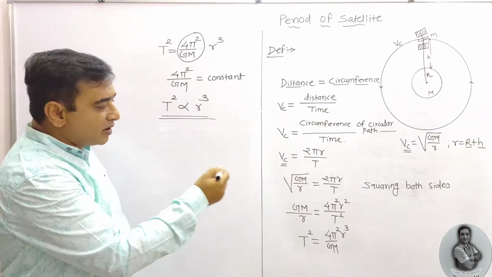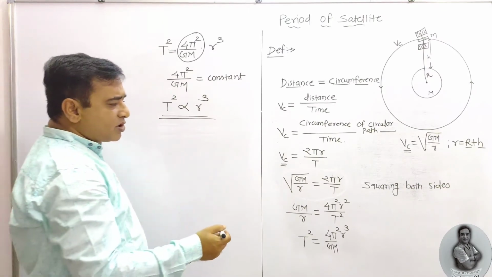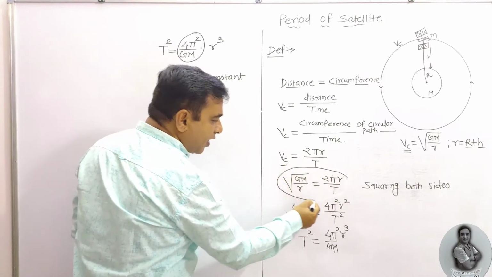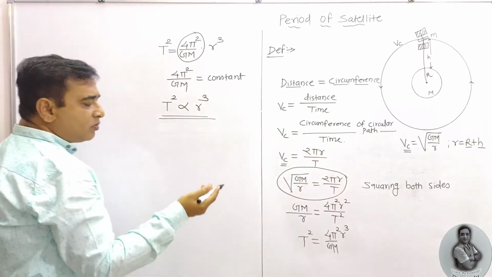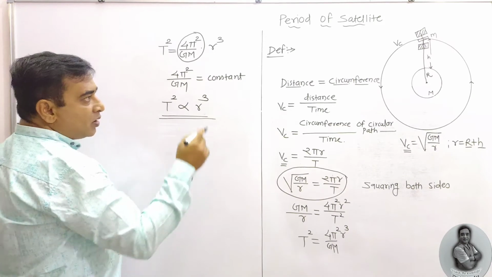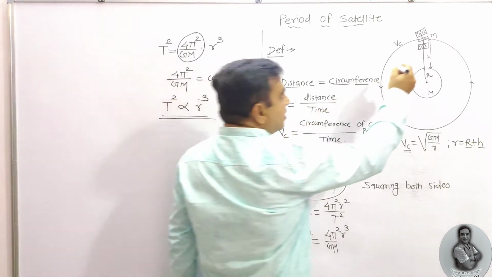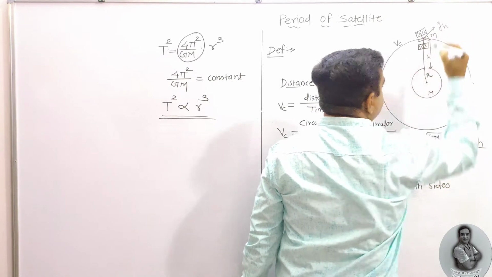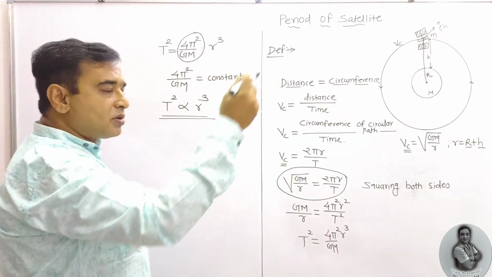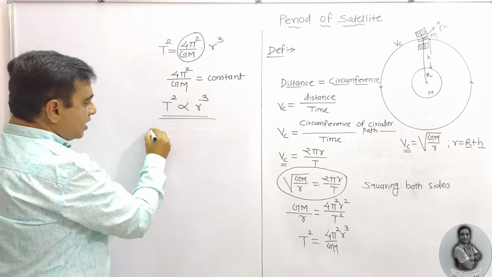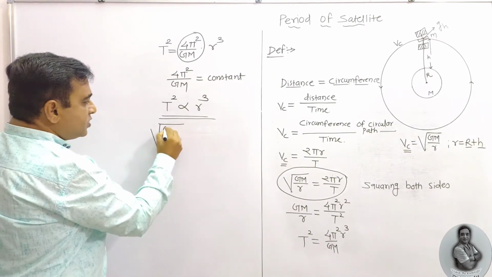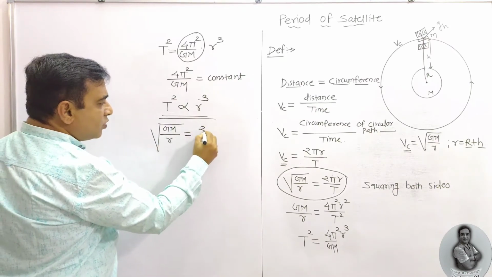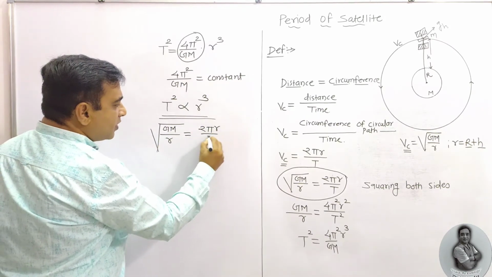Now we need to modify the equation, so as to solve numerical problems. Let us see how. The acceleration due to gravity at a height h is g suffix h. Here, under root of GM upon r is equal to 2 pi r upon t.